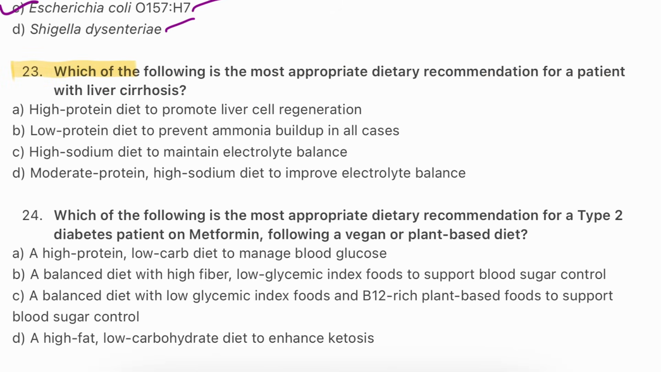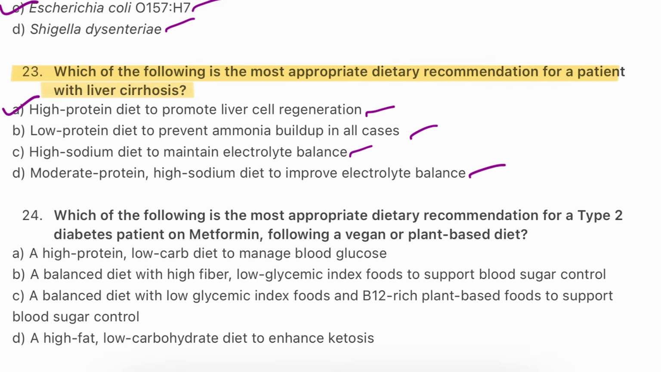Question number 23. Which of the following is most appropriate dietary recommendation for a patient with liver cirrhosis? High protein diet to promote liver cell regeneration. Low protein diet to prevent ammonia buildup in all cases. High sodium diet to maintain electrolytic balance. Moderate protein high sodium diet to improve electrolytic balance. So the answer will be in this case A.